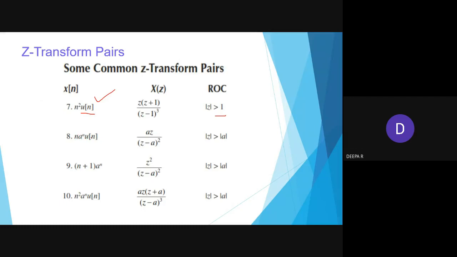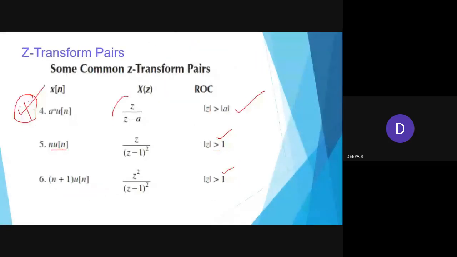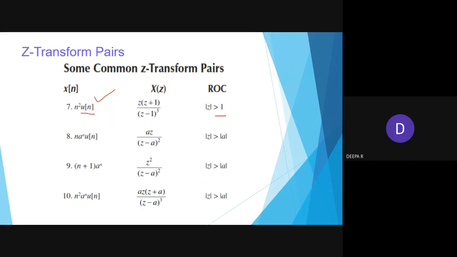So we know a power n u of n is z by z minus a. Right? Every time I have to go. So z by z minus a. What will happen? These two have combined, right? A power n is z minus a. N in the sense z minus a the whole square with n more a to be multiplied.